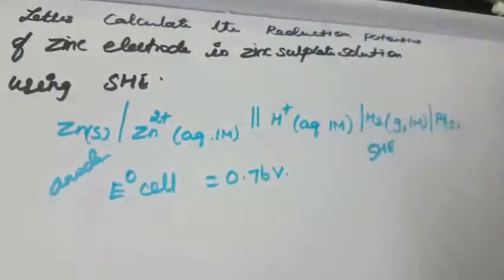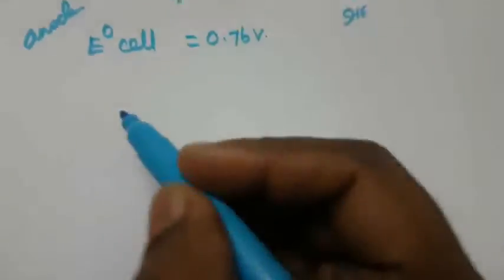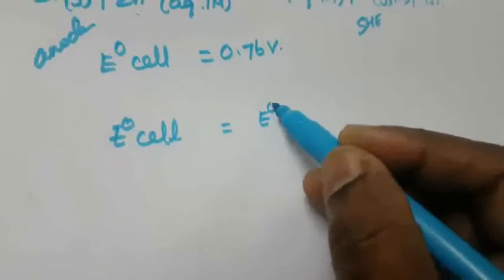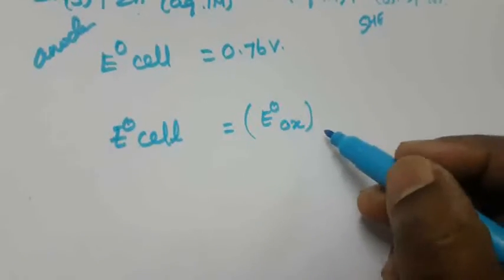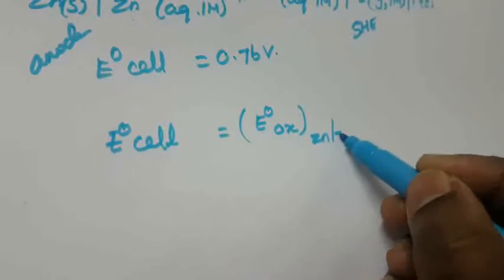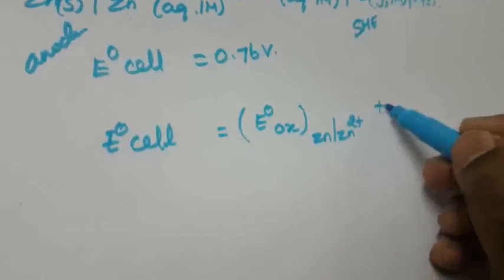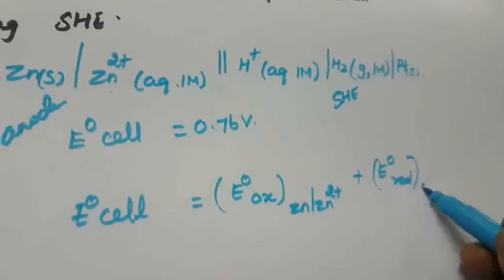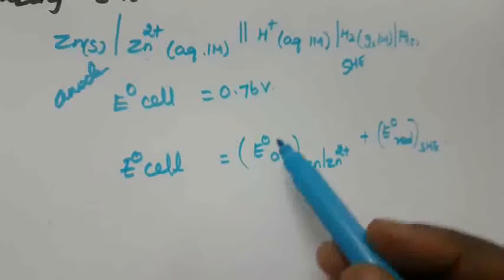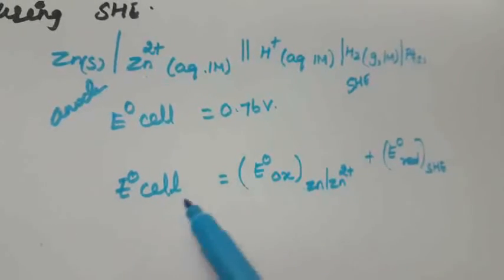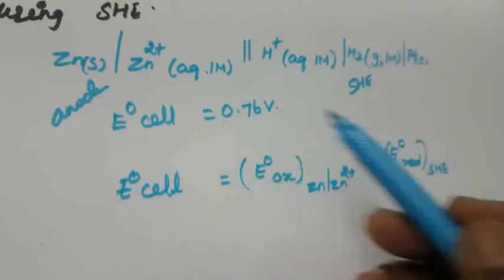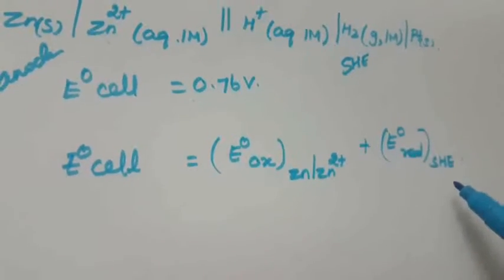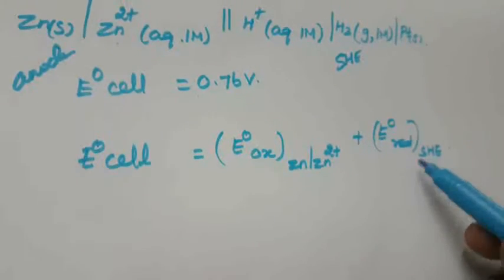Okay, so now you are writing how to calculate. So EMF of the cell, E0 cell is equal to, what is that formula? E0 oxidation at the anode, at the anode you have Zn 2 plus, right? So plus E0 reduction, that is here, that is SHE. Okay, so we already know that the E0 cell value we have given is 0.76. What have we said? The E0 value of SHE is always 0. We are assuming it as the standard reference. So we have taken it as 0 volt.